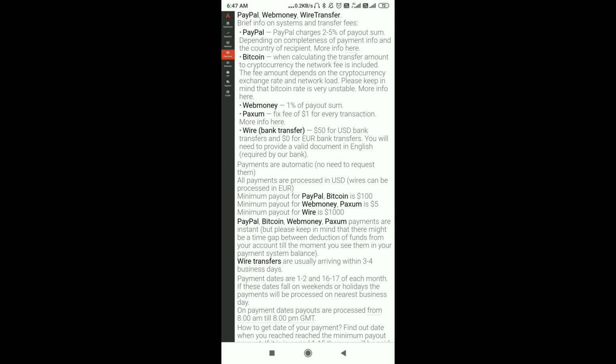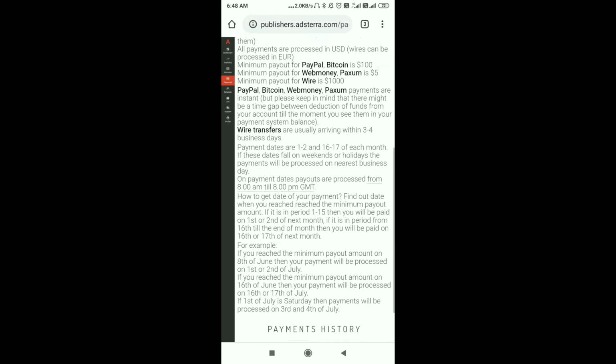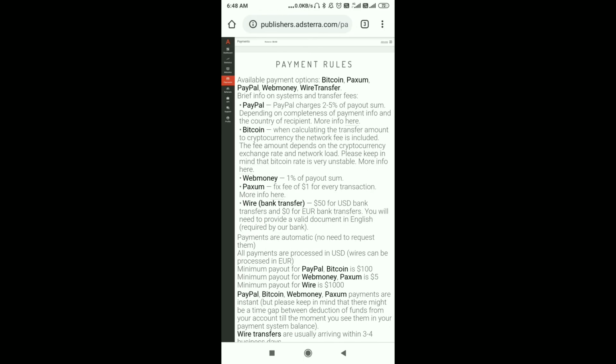Make sure you take a big amount with this. The minimum payout with PayPal and Bitcoin is $100. The minimum payout for WebMoney and Paxum is $5, and the minimum payout for wire transfer directly to your bank account is $1,000. You will get payments on the first or second of the month, and on the 16th or 17th. Every month they give two payments.